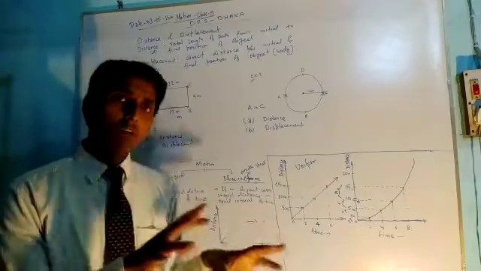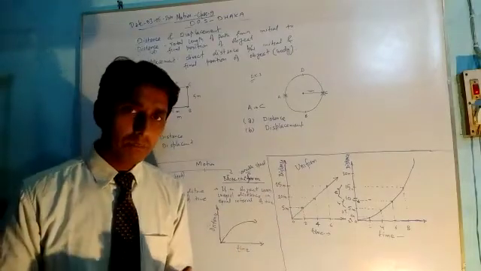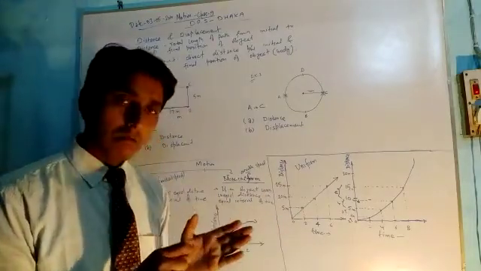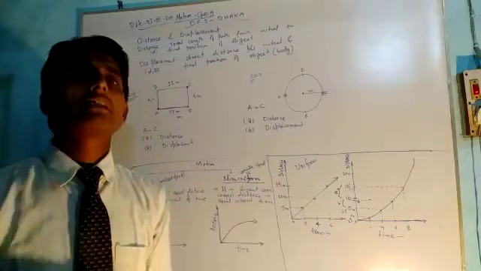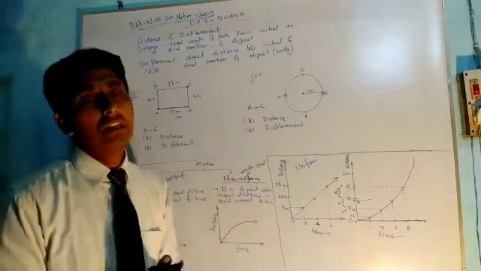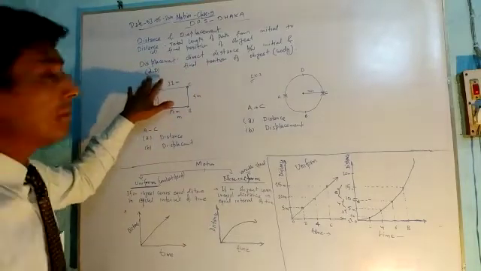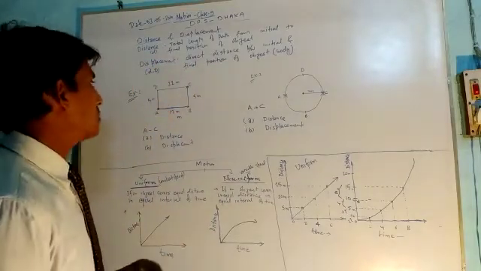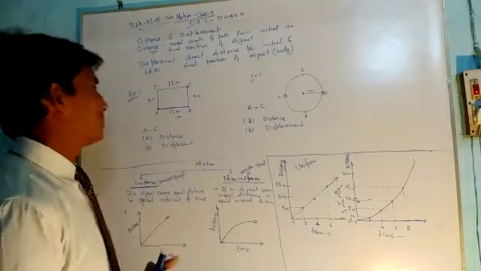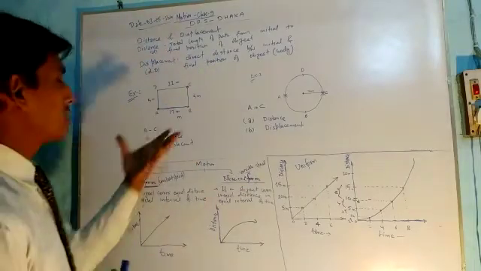It does not depend on the total length of path. The shortest distance between the initial and final position is called displacement, and it is represented with d bar or capital D. I will give you some examples to make your concept clear.